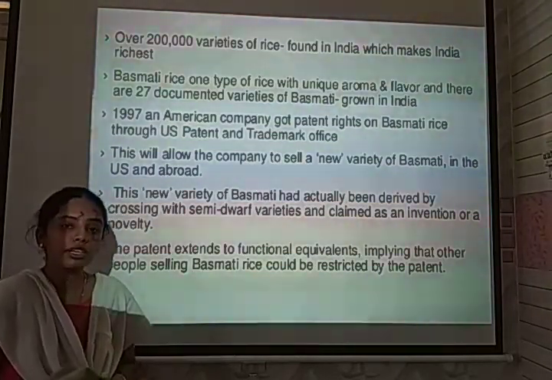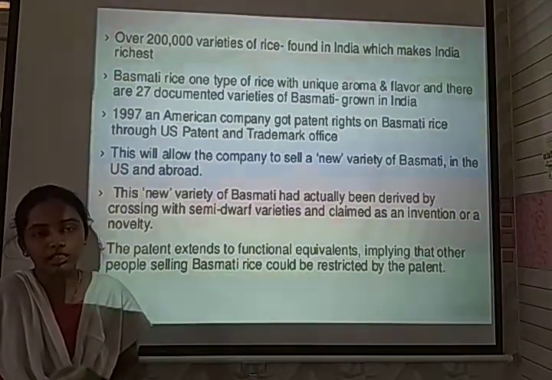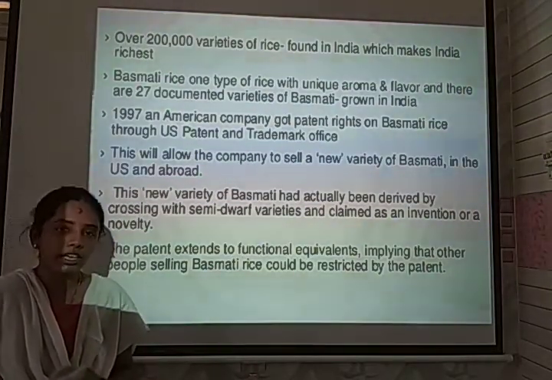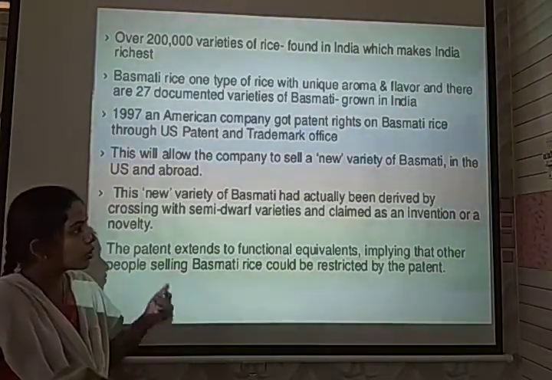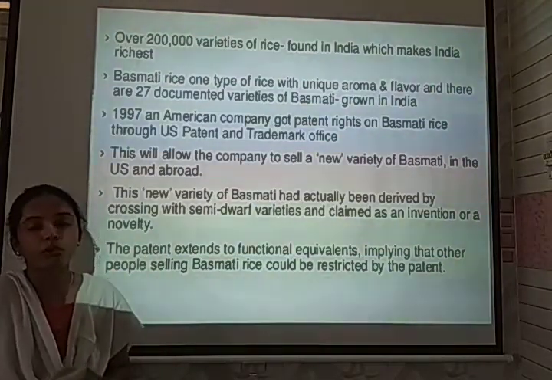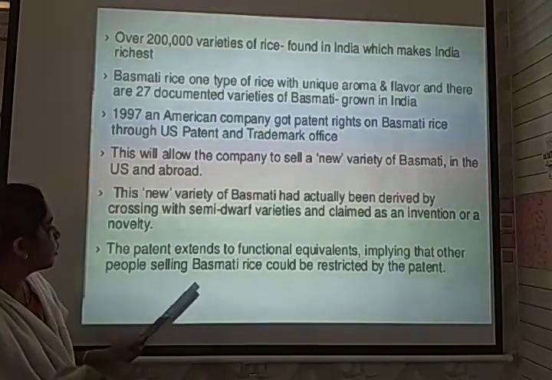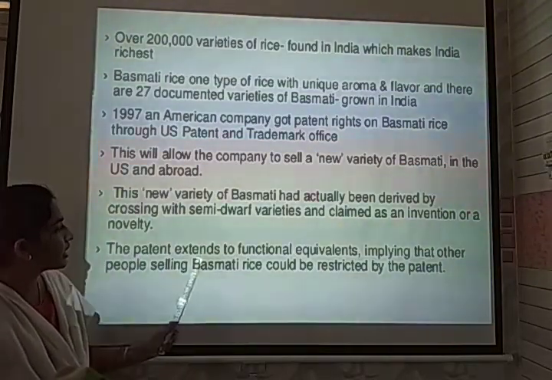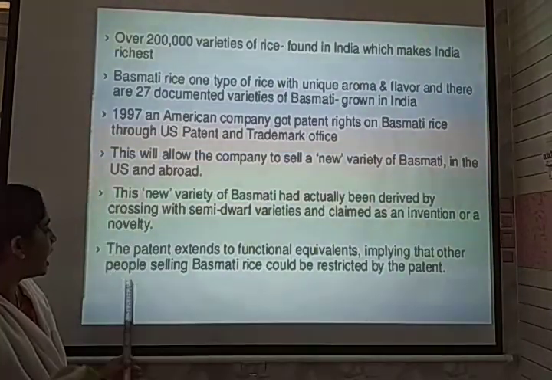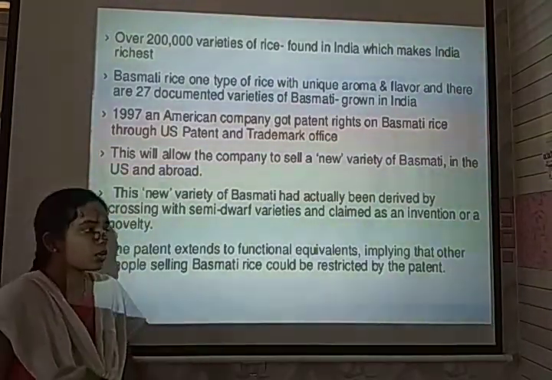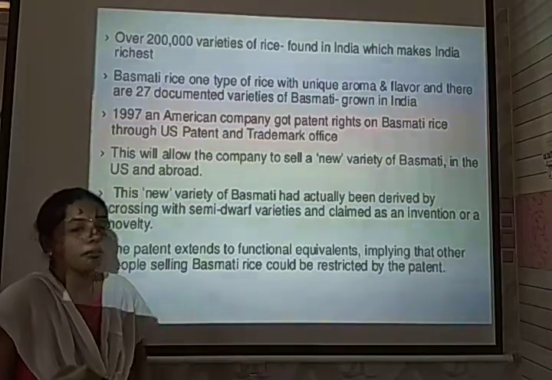So biopatent is an ownership that has been taken over by a monopoly or an individual or a company. Usually this condition is occupied with the help of a government organization. Here the patent extends to the functional equivalence, implying that other people selling basmati rice would also be restricted by the patent.